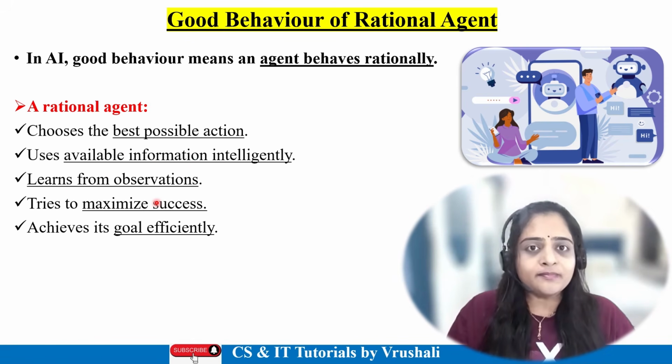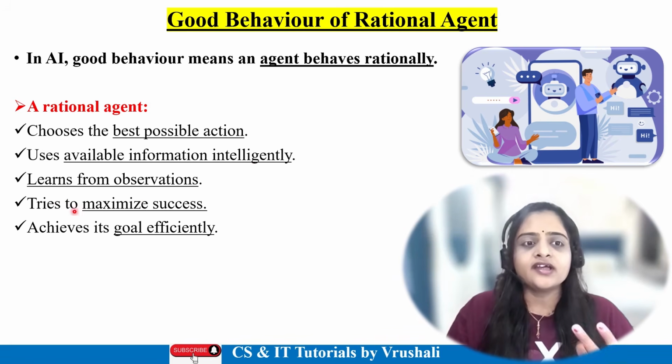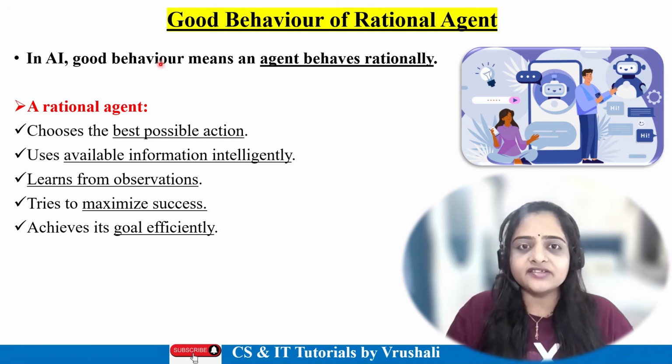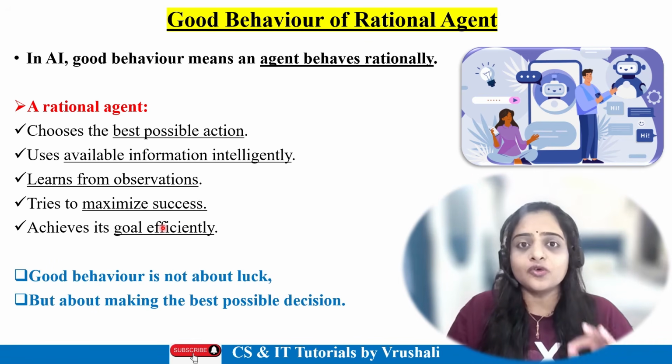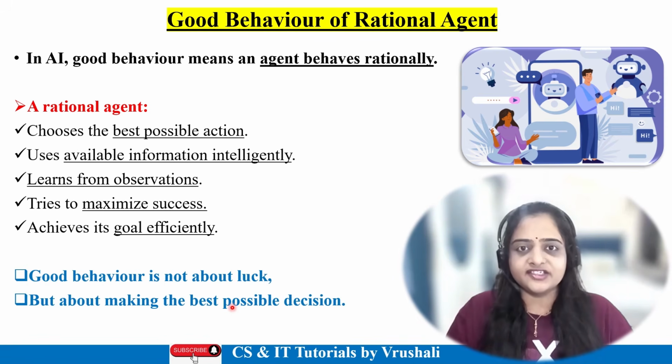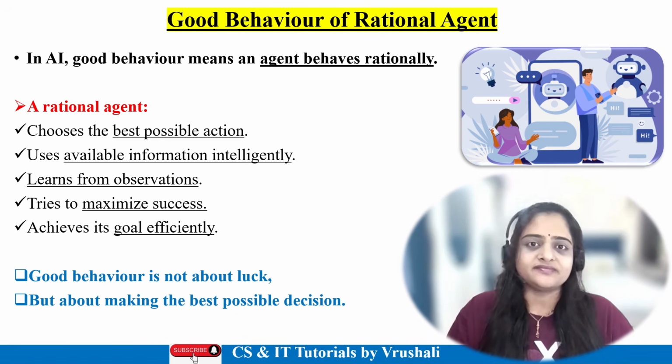They learn from the past data, they learn from environment observations. They try to give maximum success, maximum benefits to the user, and achieve all the goals efficiently. So that's why this is called good behavior of a rational agent. Good behavior is not about luck, but about making the best possible decision. So these are the reasons why a rational agent is called good behavior.